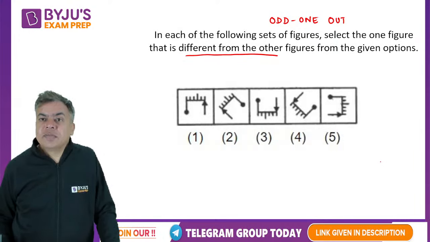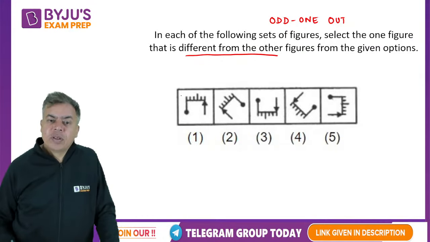Yes, tell me. Second figure is a different one.